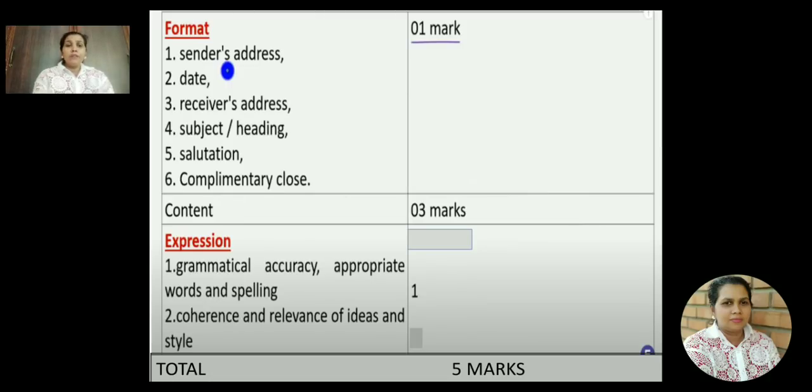And if you write only the content, you won't be awarded any marks. So for your job application to be complete, you need the format, that is, the first 6 elements. The second is the content. Understood? So these 3 elements are very, very important, and grammatical mistakes are also counted.